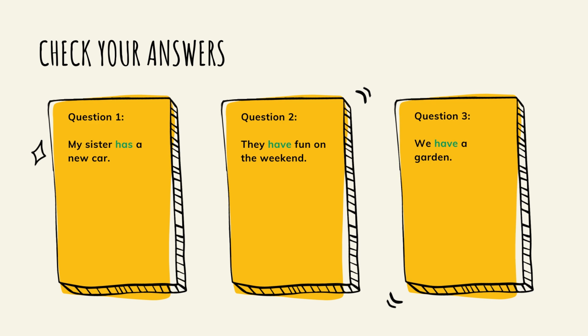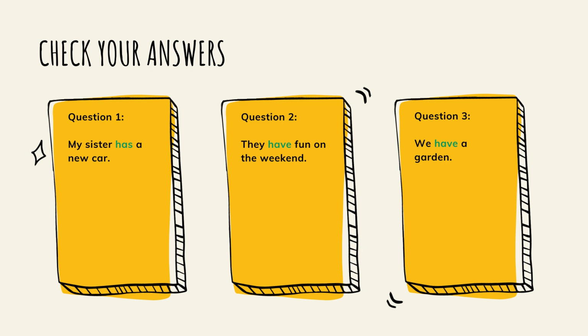Now let's check the answers. My sister has a new car. Why? Because it's only talking about one person, my sister. They have fun on the weekends. Why do we use have? Because they is more than one person. They can be two or more people.